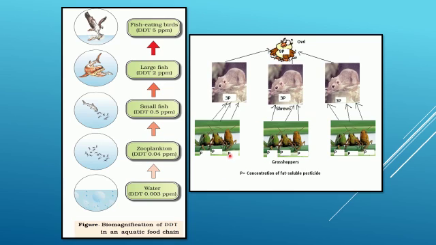Like that, the particles go on increasing in the body from one trophic level to another. This increase in the concentration of harmful chemicals in the body of living organisms is called biological magnification. Thank you.